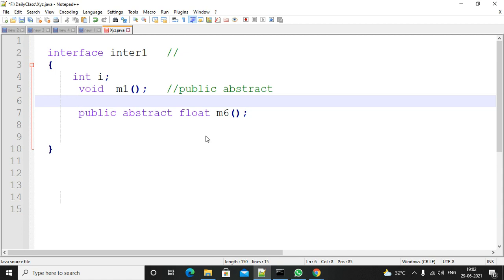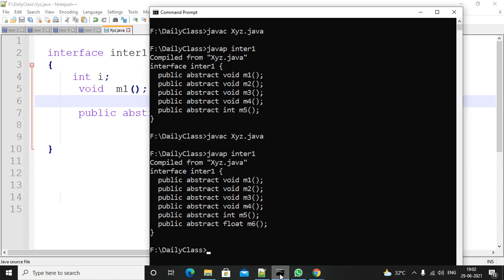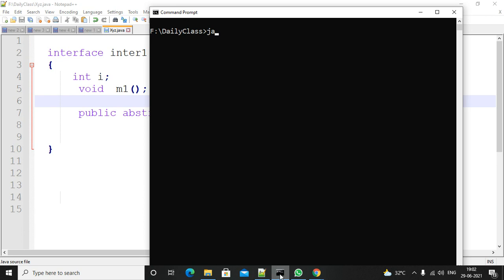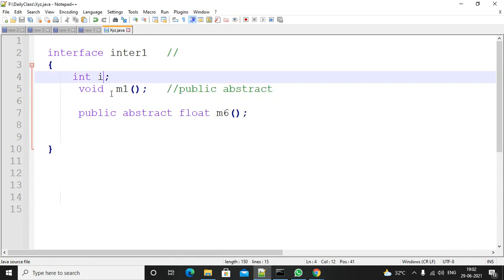Compile the code: clear the screen, javac xyz.java. If I compile it, I will get an error saying that the equal to operator is not there as part of the initialization. It is expecting some value for this variable. In which case will it expect the value?